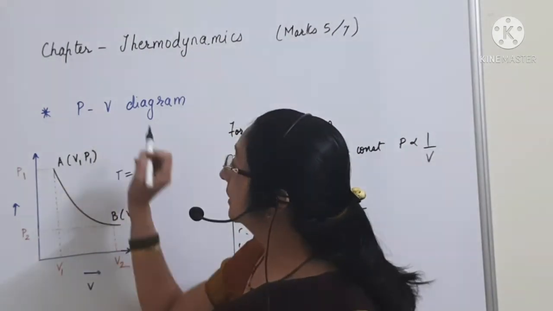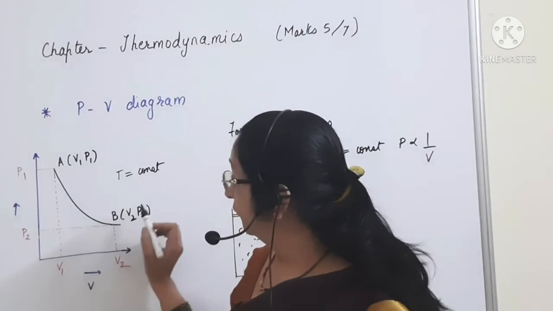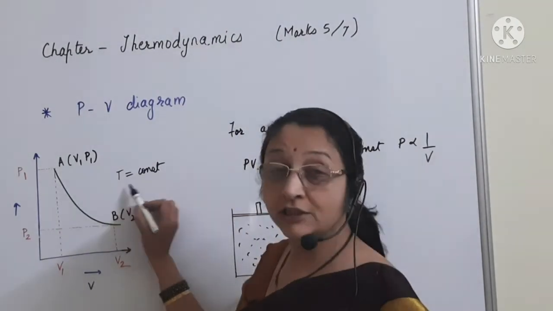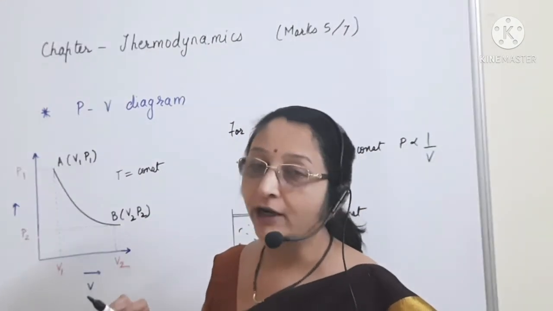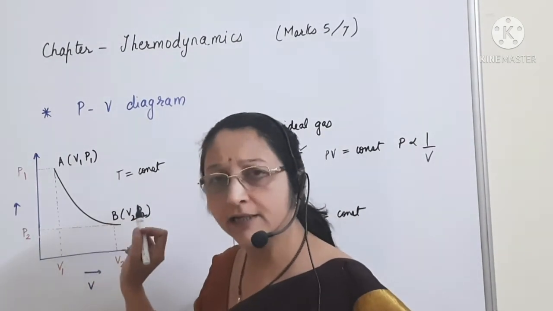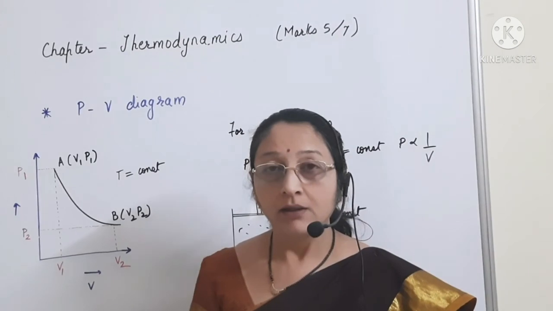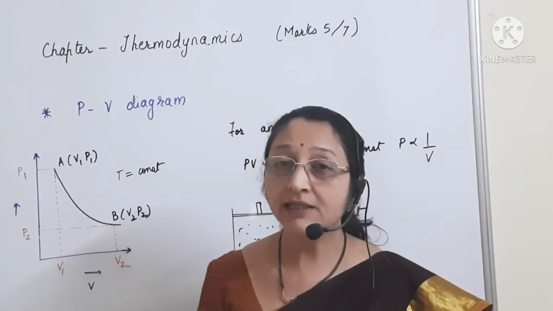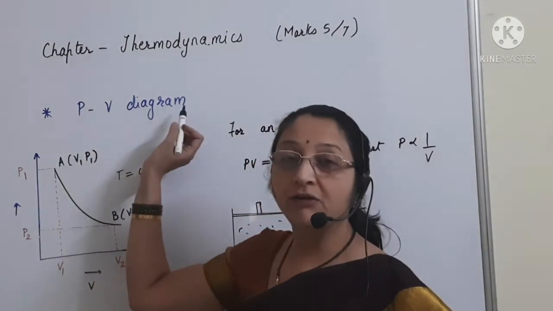Hence this PV diagram, since it is at constant temperature, is also called an isotherm. Such a PV diagram which is at constant temperature is also called an isotherm. So in the next lecture we will be discussing more such PV diagrams.